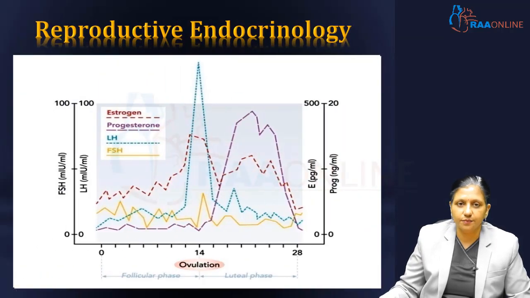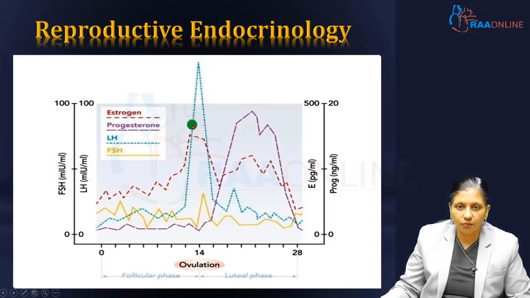Then we also have to explain the reproductive endocrinology. So what we are seeing here is that with the days of ovulation, there is a rise in the estrogen because of the estrogen being secreted from the granulosa cells of the Graafian follicles. So by around the 13th day, there is an estradiol plateau, and when this estradiol plateaus, this leads to an LH surge.